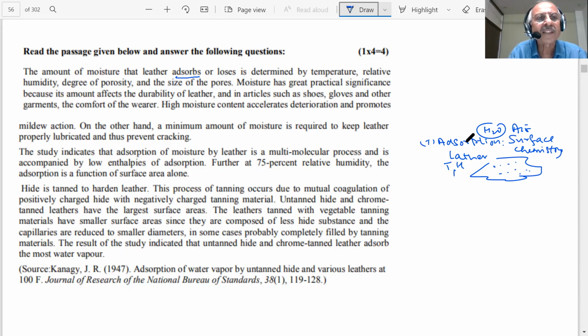Moisture has great practical significance because its amount affects the durability of leather and its articles such as shoes, gloves, and other garments, the comfort of the wear. Higher moisture content accelerates the deterioration, student. If it absorbs more moisture, what will happen? This will deteriorate, student.